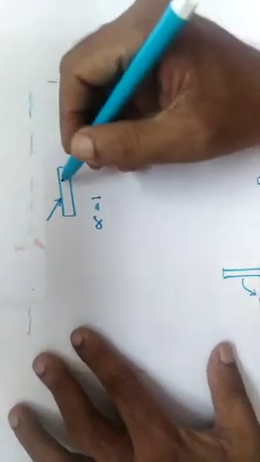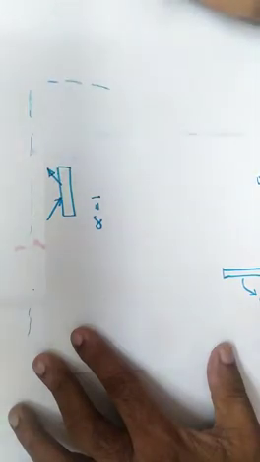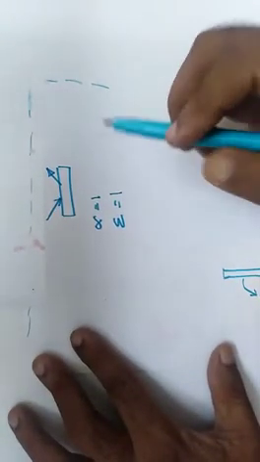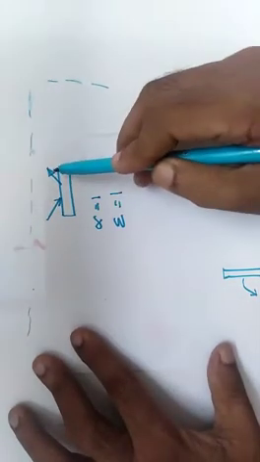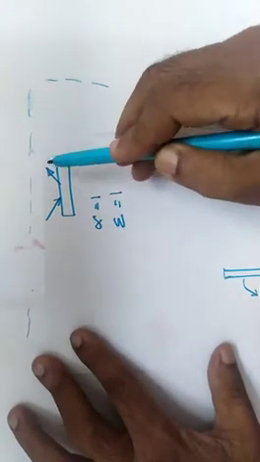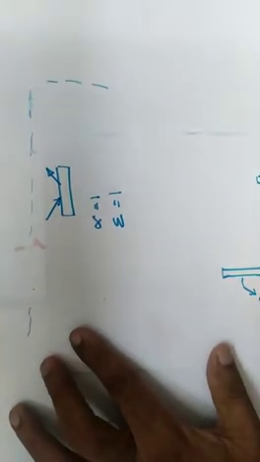At the same time, it will emit the entire radiations absorbed by it. So the emissivity is also equal to 1. For a black surface, absorptivity equal to 1 and emissivity equal to 1, since it absorbs and emits the entire radiations falling on it and absorbed by it.